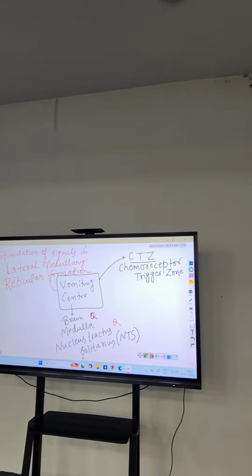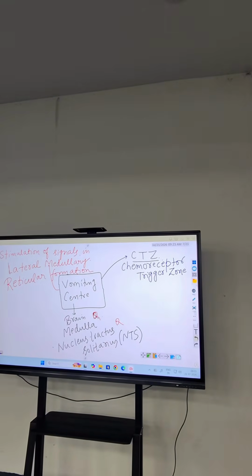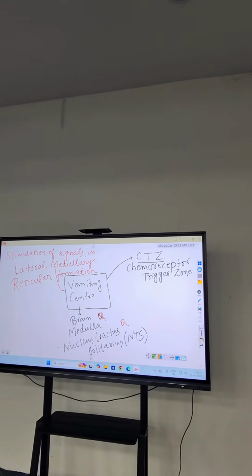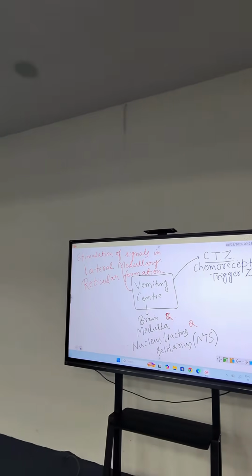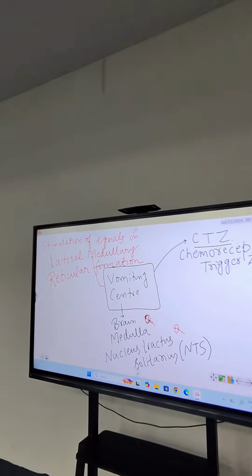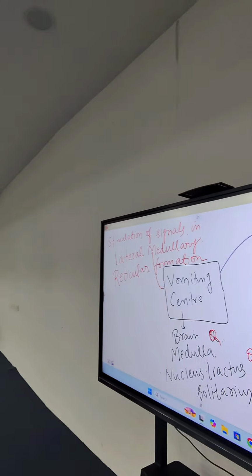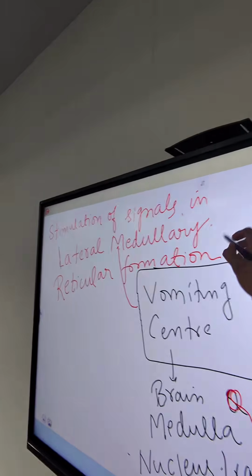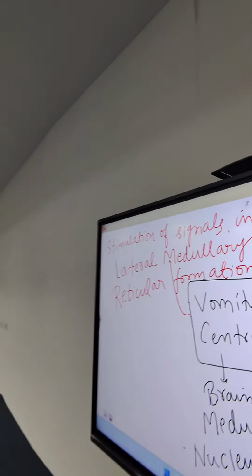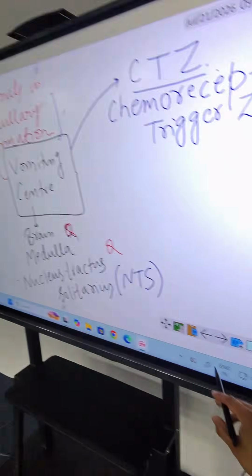There is a specific zone which is involved in the scenario. That zone is known as the chemoreceptor trigger zone, and stimulation of signal in the lateral medullary reticular formation. This is the part of the brain which is highly involved in the genesis of vomiting.